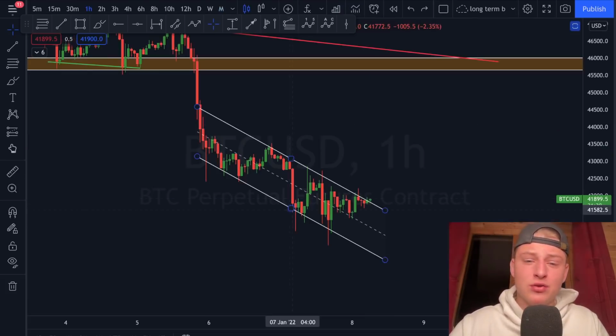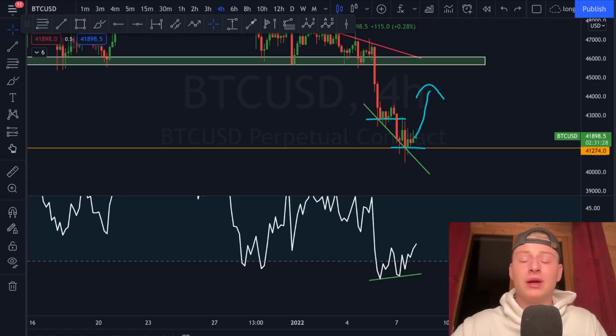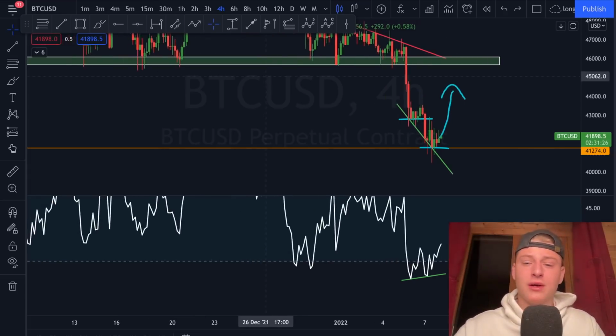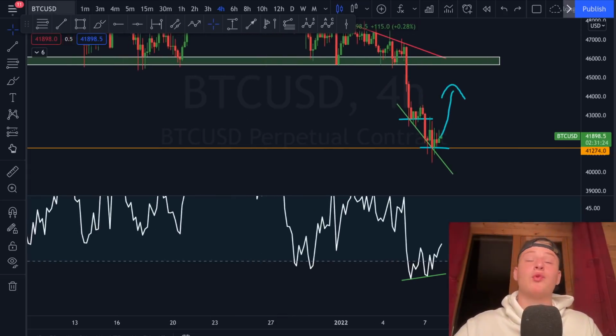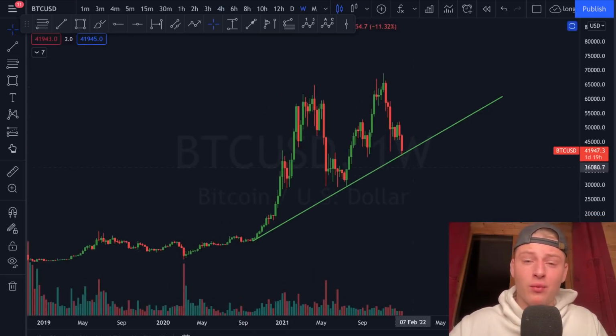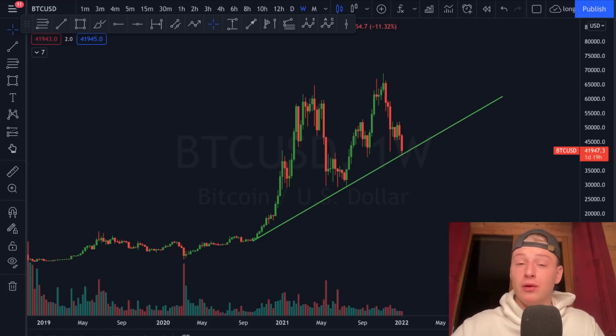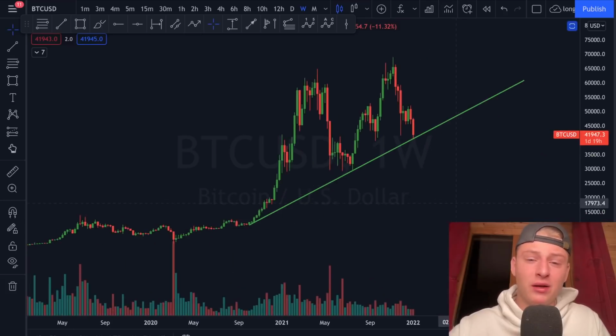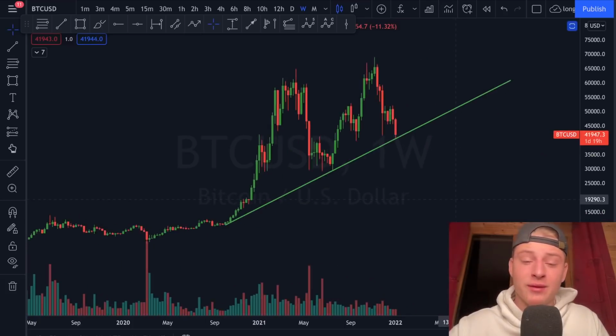Because as soon as we do fall below that level, we really should start to get a little bit more worried here, because then we could be looking for targets around the 38,000 US dollars. I'm talking about bad targets here, and talking about worse targets here, I think we should be looking at the weekly time frame. As soon as we start to zoom out here, we're going to be looking at what are good accumulation ranges, and we have been looking at this trend line several times already before.